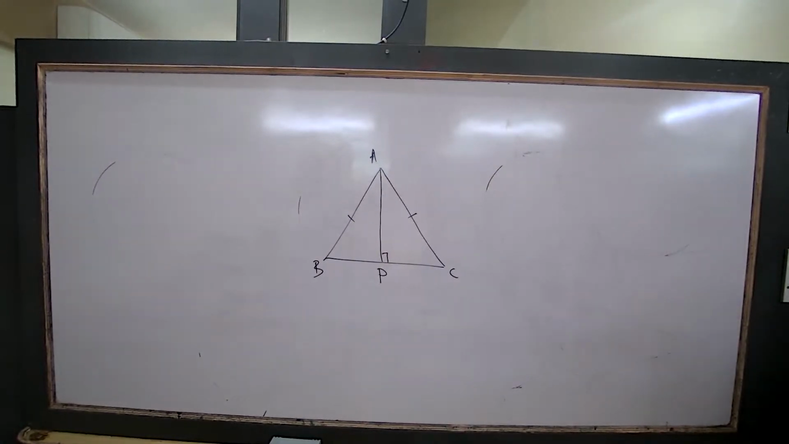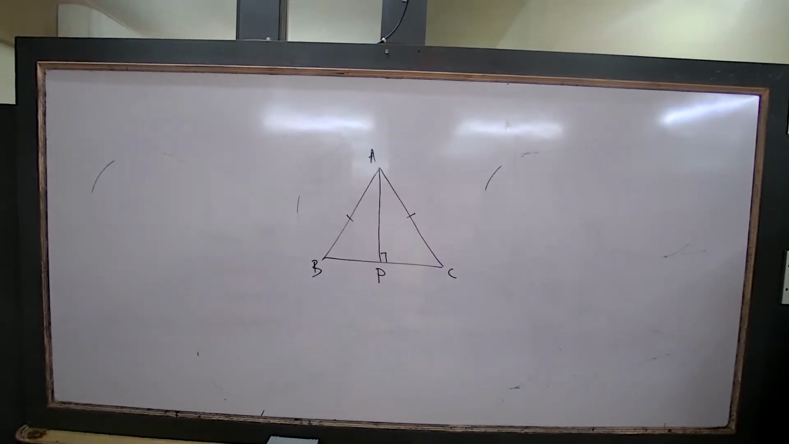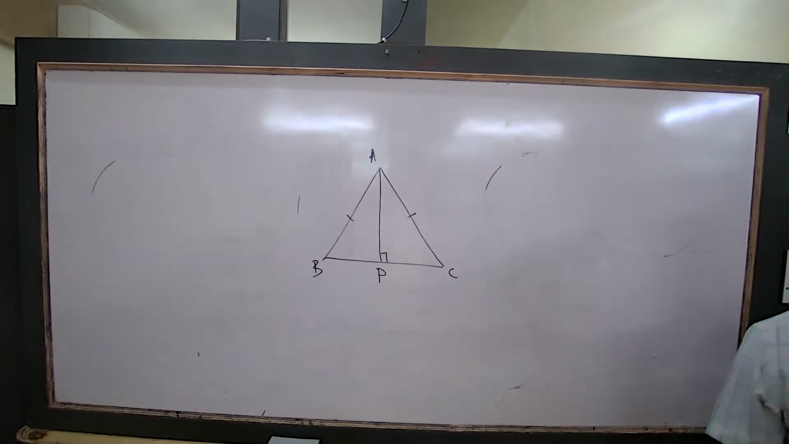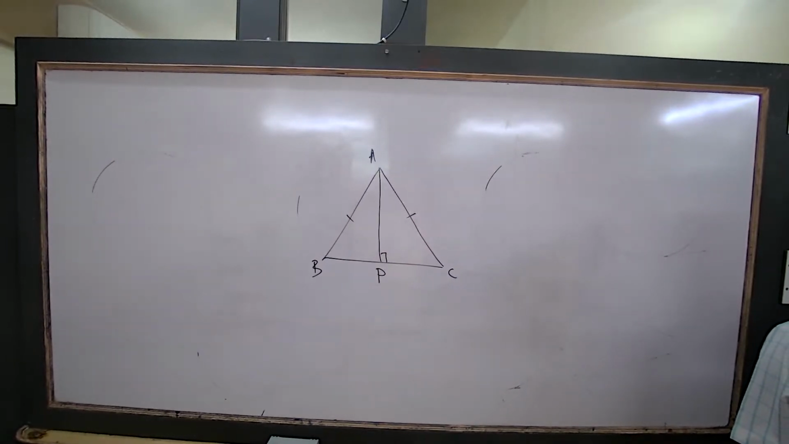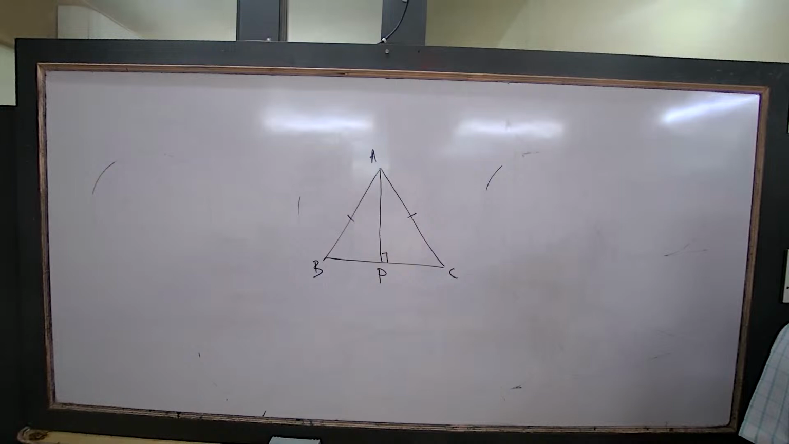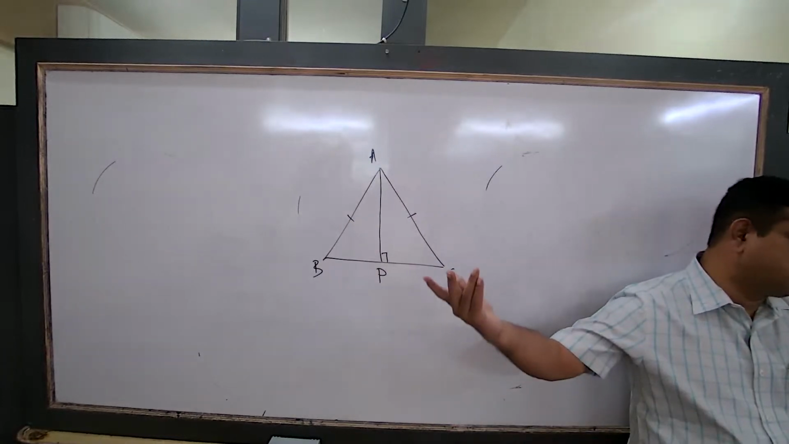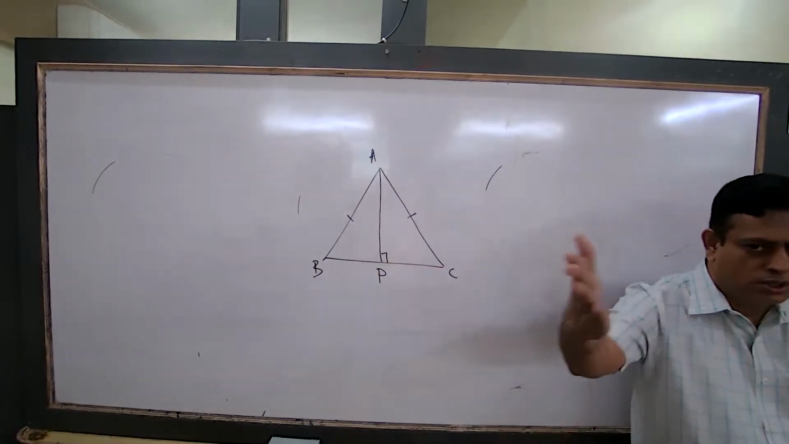Next, parallelogram. What about a parallelogram? Area of the parallelogram is equal to base into height. Very nice. And what is the perimeter? 2 times (a plus b). Opposite sides are equal.